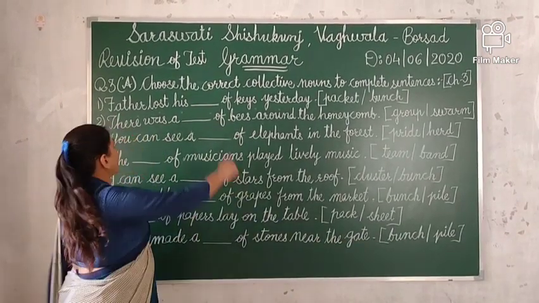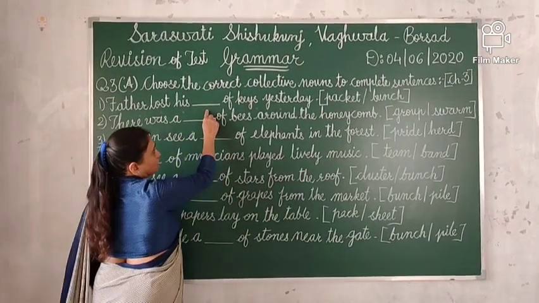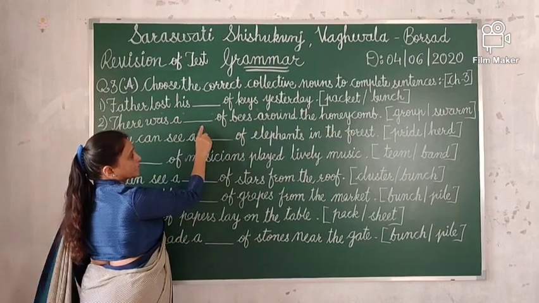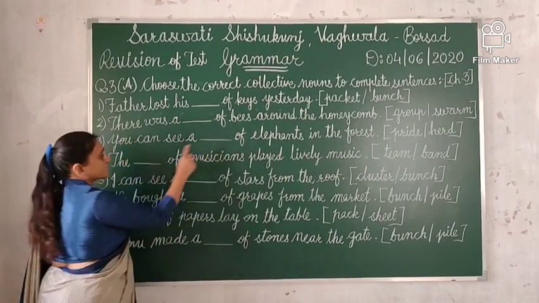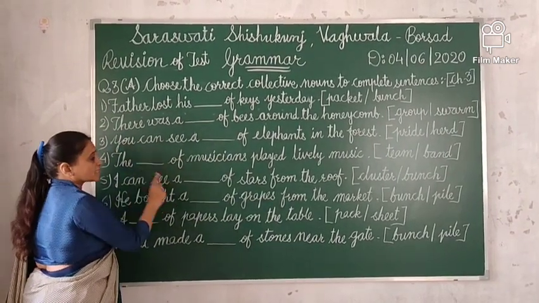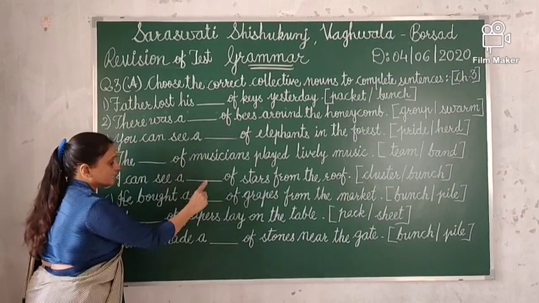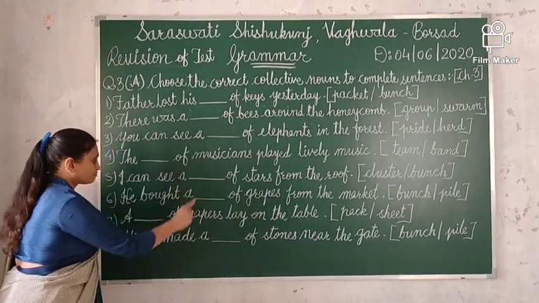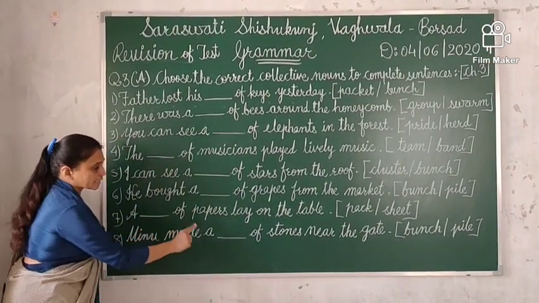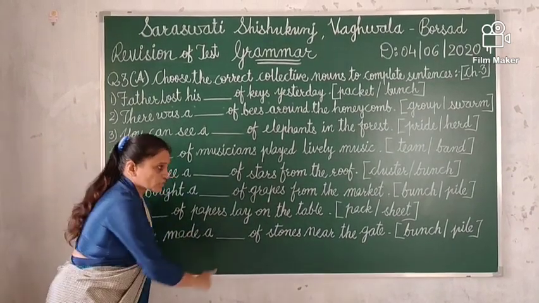So now once again, a bunch of keys, a swarm of bees, a herd of elephants, a band of musicians, a cluster of stars, a bunch of grapes, a sheet of papers, a pile of stones.